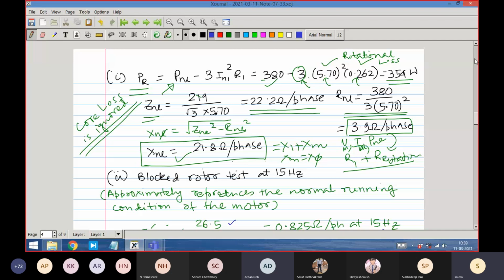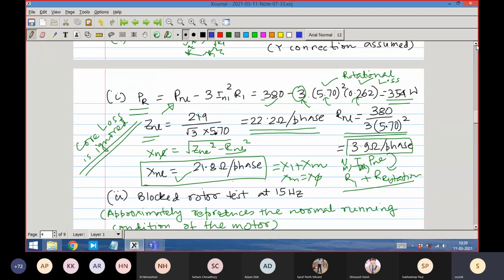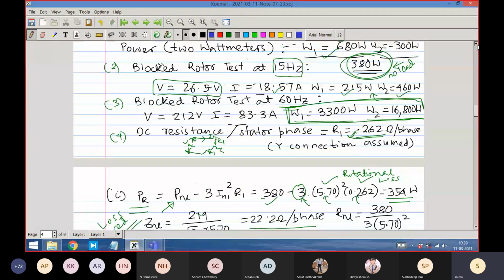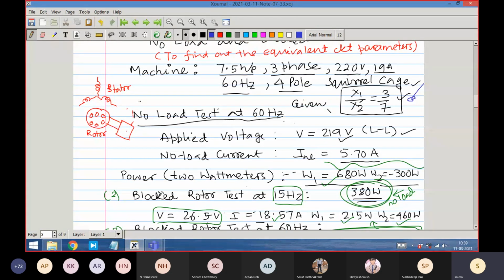And how did you find X1, that you subtracted 0.603? So how did I find X1? I found it from the ratio that I dictated. That is, X1 by X2 dash is 3 by 7.